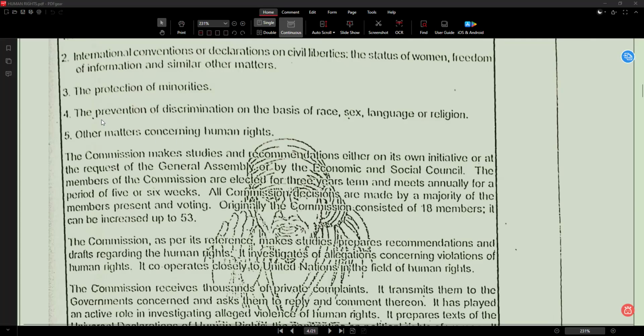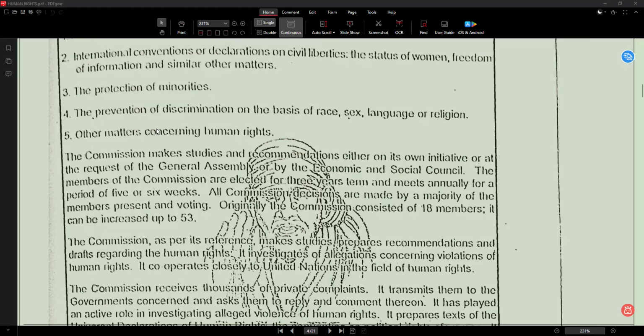Next, point number 4. The prevention of discrimination on the basis of race, sex, language, or religion. What does prevention mean? Prevention means stopping. Prevention is better than cure. We often say this sentence, right? Prevention means stopping. Discrimination means unfair treatment.